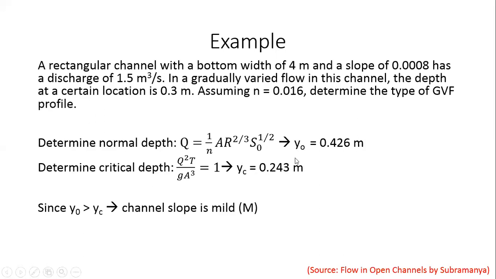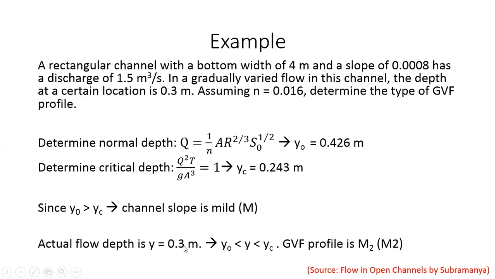So which region does this fall under? The region above the topmost line, which in this case is Y0, the normal depth level, is region 1. Region 3 is the region below the critical depth level, because this is a mild slope, right? So that is region 3. Between Y0 and Yc is region 2. And since this depth 0.3 is in between these two, the actual flow depth is 0.3 meters, so Yc less than Y less than Y0. Therefore the gradually varied flow profile in this case is an M2 curve.